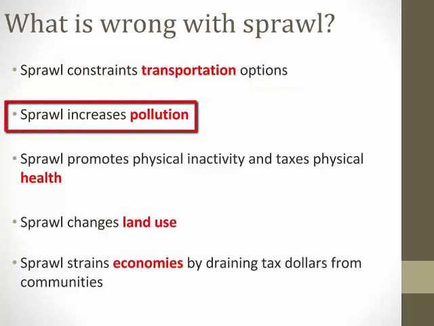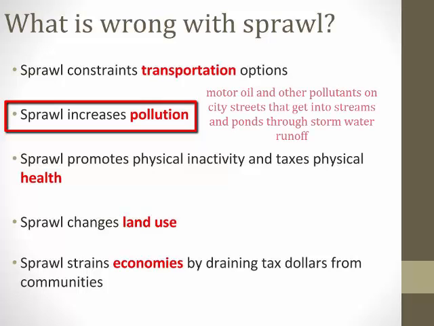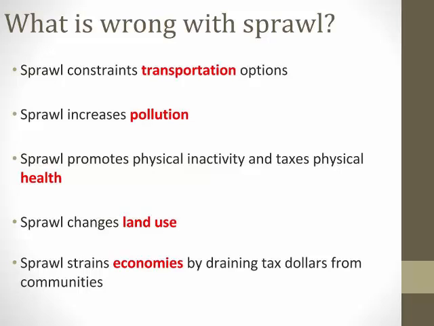Sprawl causes pollution because it promotes the use of motor vehicles. This leads to emissions from carbon dioxide and nitrogen and sulfur compounds. This in turn causes smog, acid precipitation, and tropospheric ozone pollution. Tropospheric ozone is harmful to our health and is different from the stratospheric ozone. We will discuss this later in the semester. Pollution also comes from motor oil and other pollutants on city streets that get into streams and ponds through stormwater runoff. Sprawl is detrimental to our physical health in other ways.